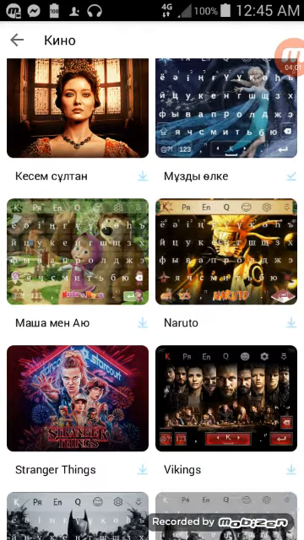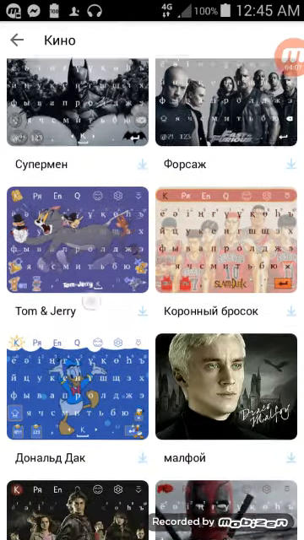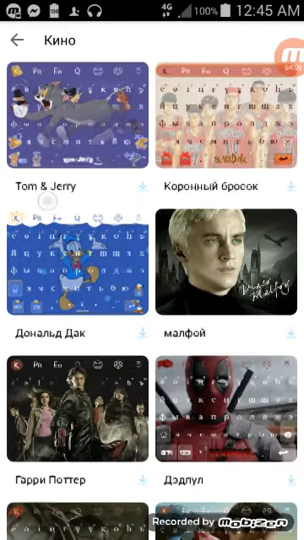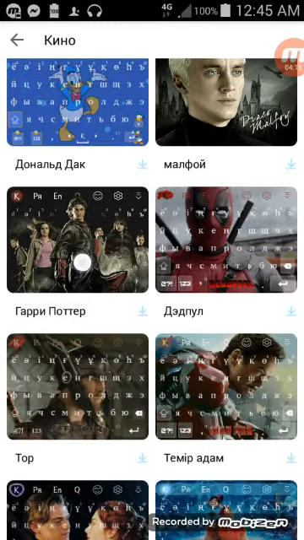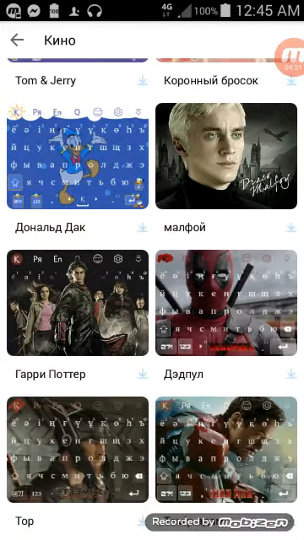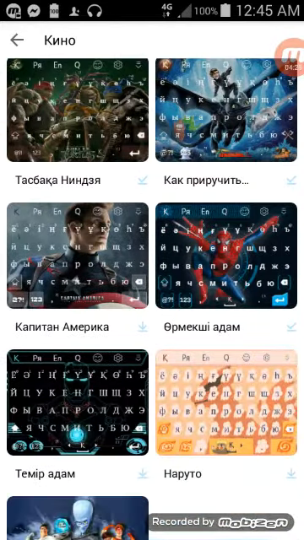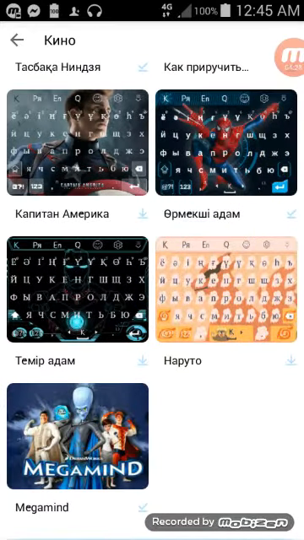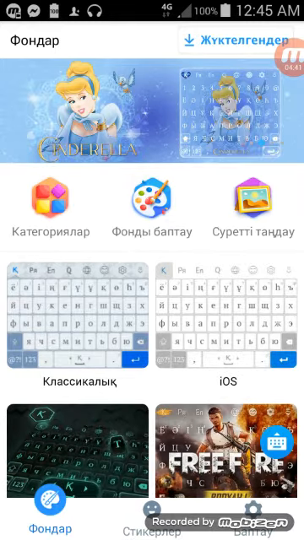And well, there's quite a lot. There's even Naruto and Batman and Tom and Jerry, Donald Duck. From Harry Potter, there's Iron Man, there's Thor Ragnarok, and Harry Potter as well. And Captain America. Yeah, I think that's Digimon. I'm not sure, but yeah, that's another cool thing. You can get so many cool things here.